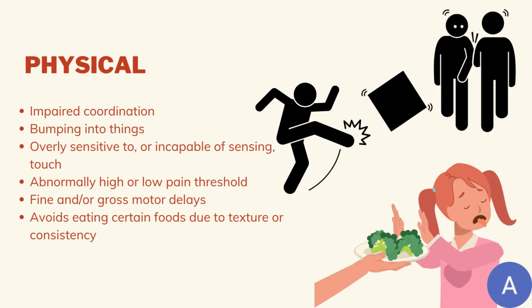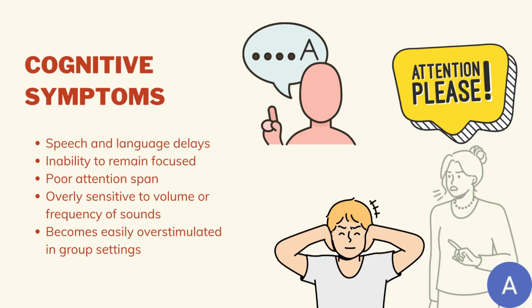The next symptom may include physical symptoms such as impaired coordination, bumping into things, being overly sensitive to or incapable of sensing touch, abnormally high or low pain threshold, fine and or gross motor delays, avoiding eating certain foods due to texture or consistency. The third symptom is cognitive symptoms, which include speech and language delays, inability to remain focused, poor attention span, being overly sensitive to volume or frequency of sounds, and lastly becoming easily overstimulated in group settings.